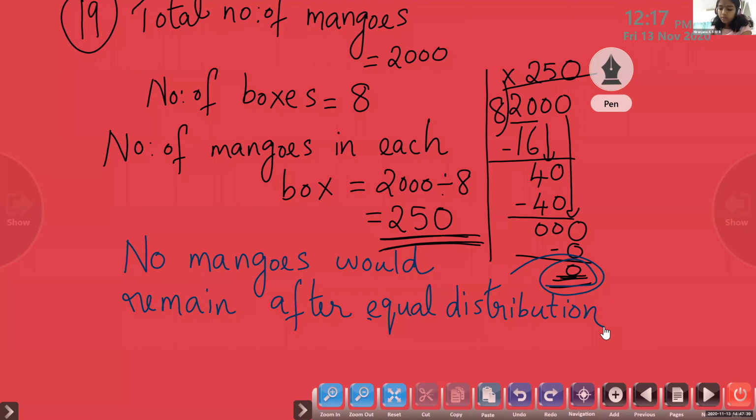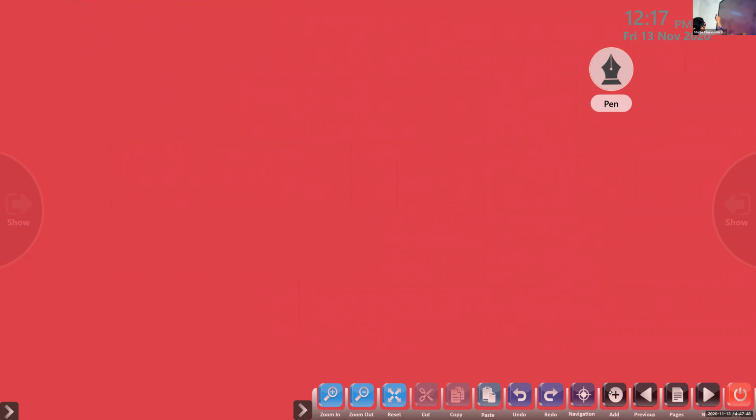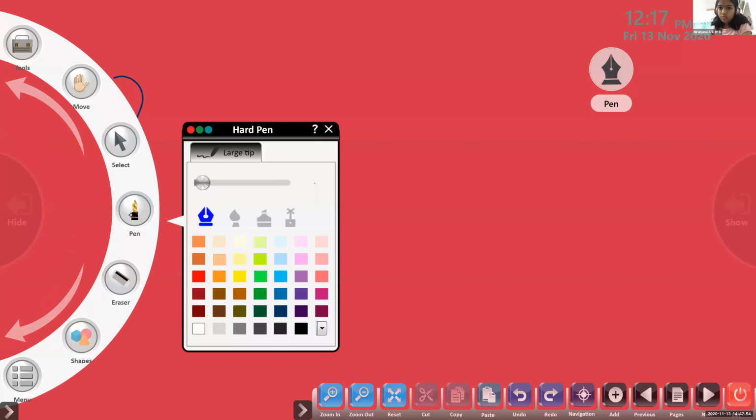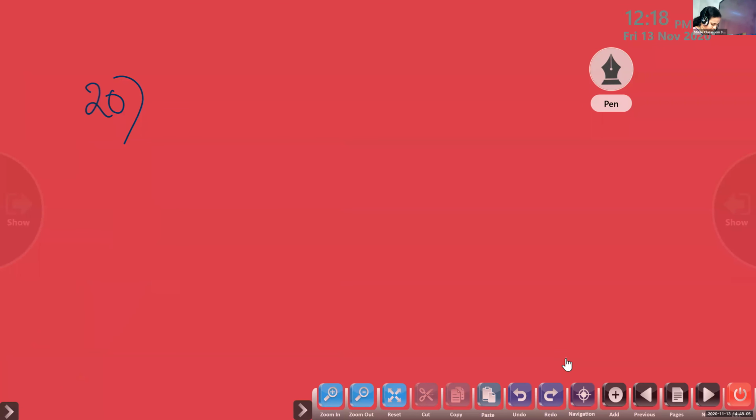So children, we are going to write now question number 20. Niranjana clearly gave all the steps. So here we can write question number 20. So Leonel, what was the first step? Can you help me? Total number of dogs. Very good.